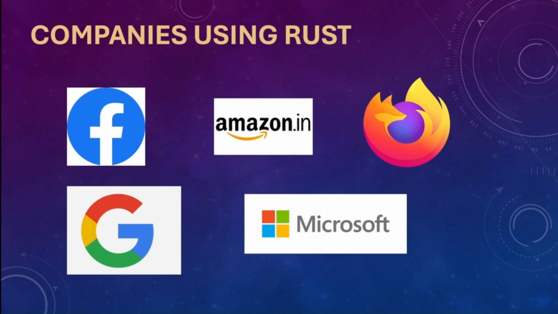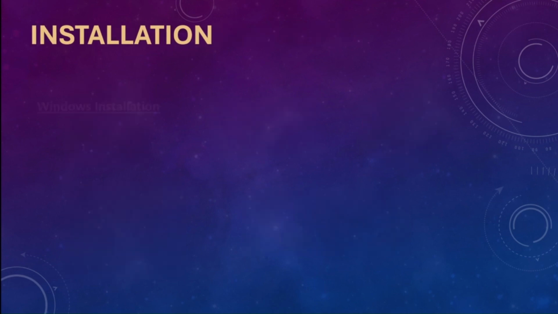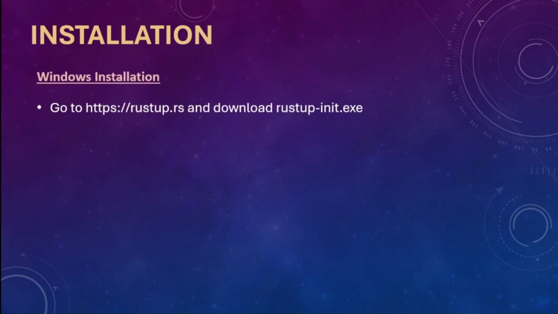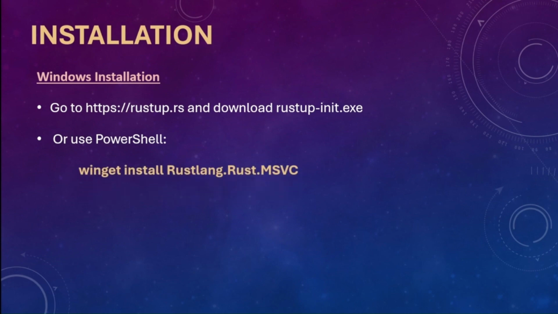Let's now talk about the installation of Rust. The process is straightforward thanks to Rust's official toolchain installer known as rustup. For Windows, you can either go to the rustup website and download the installer, or you can run the installation command in your CLI.